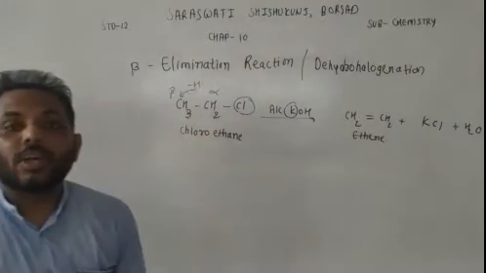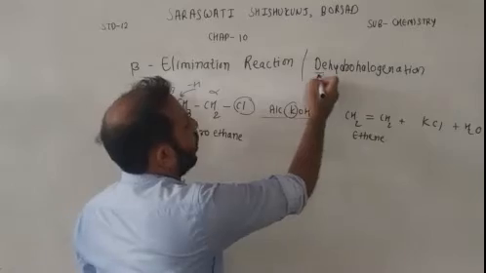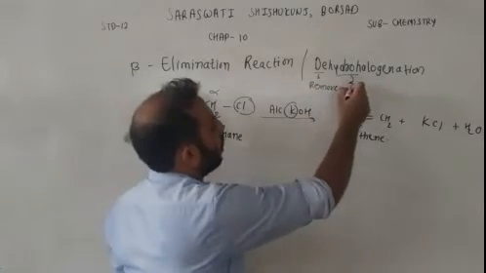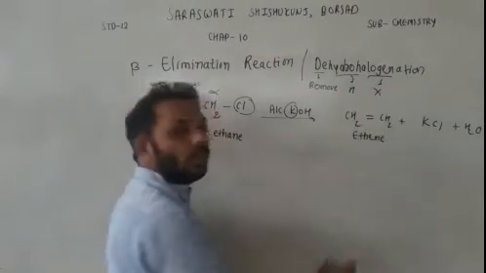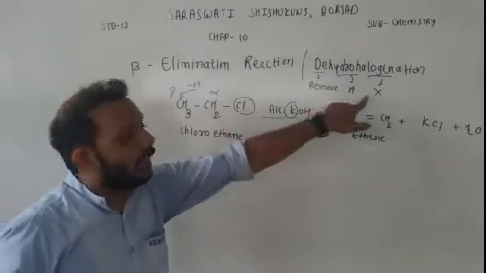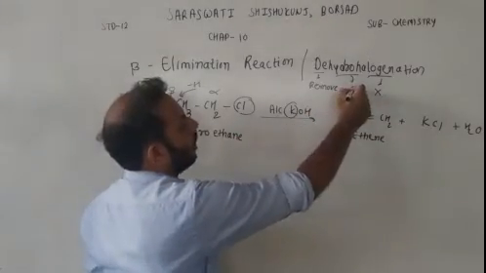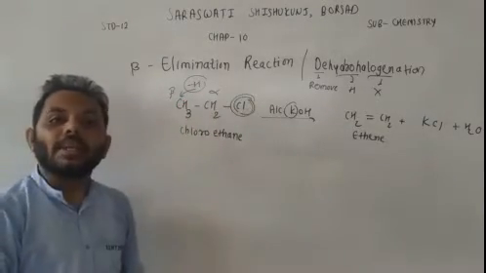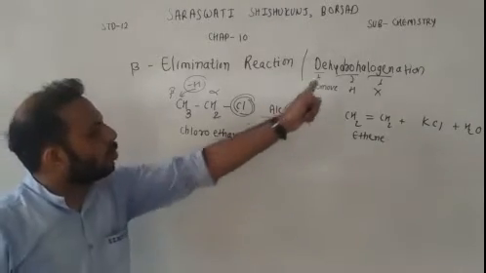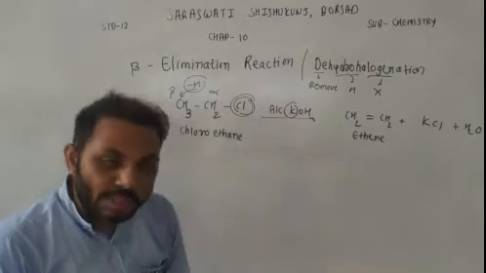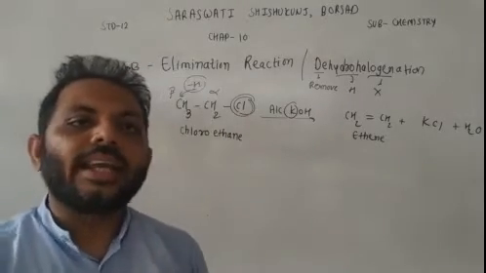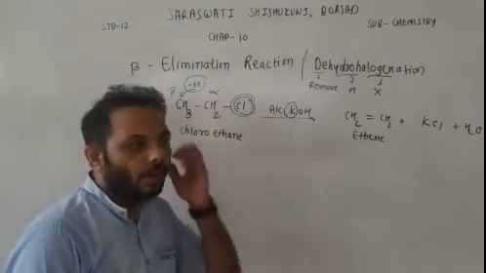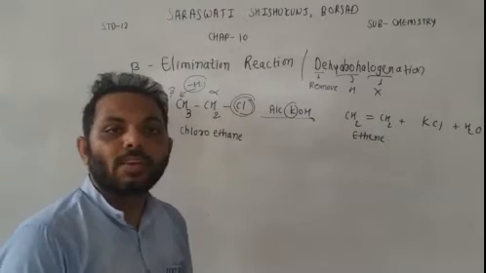Why is it known as dehydrohalogenation? The reason is, D means remove. D means remove. Hydro means hydrogen and halo means halogen. So in this reaction, hydrogen and halogen both are removed, both are eliminated. That is why it is also known as dehydrohalogenation. So in exam, a question can be asked like write a note on beta elimination or write a note on dehydrohalogenation. Both are the same thing. Okay, let's understand this in detail by one more example.